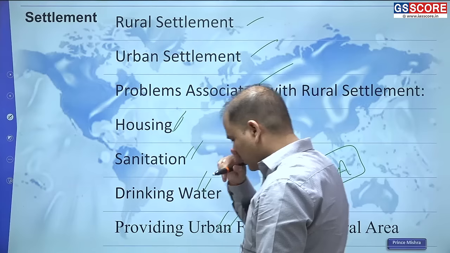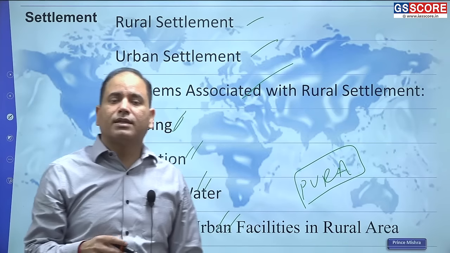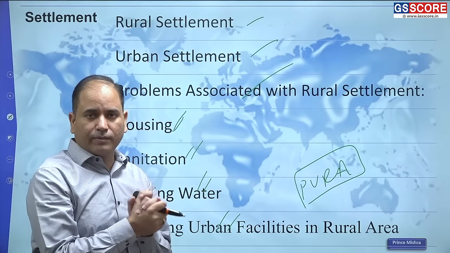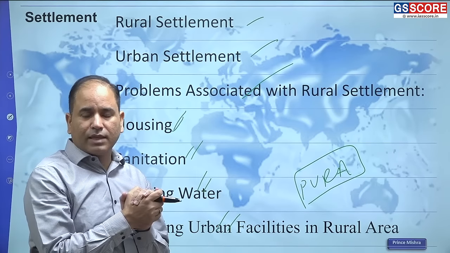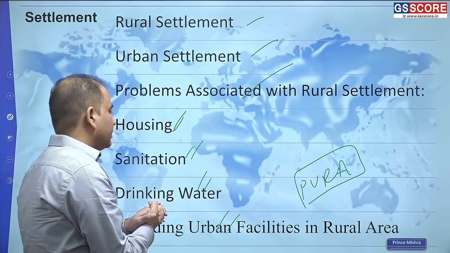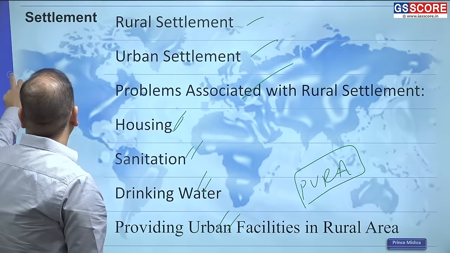This rural settlement can be studied with a topic like water issues. So whatever policies like Jal Jeevan Mission that is being initiated, you need to link up with the settlement.